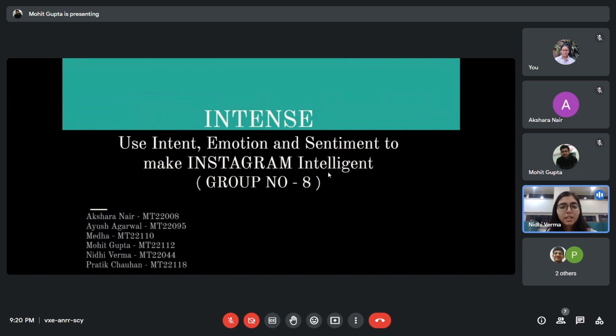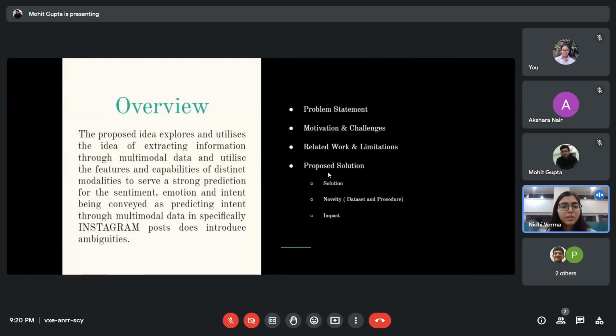Hello, our topic for presentation is Intents: using intent, emotion, and sentiment to make Instagram intelligent. If we talk about the overview, we are proposing an idea that utilizes the concept of extracting information through multimodal data and uses the features and capabilities of different modalities to strongly predict the sentiment, emotion, and intent